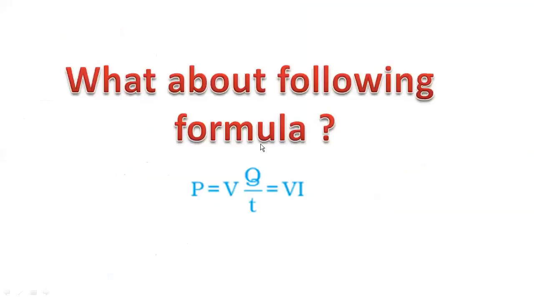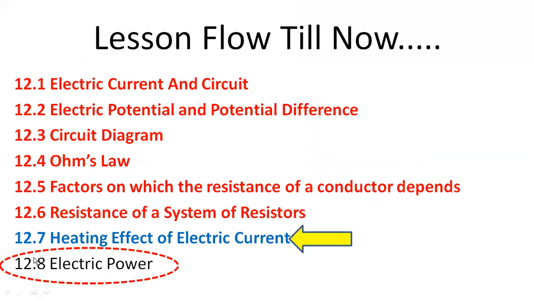Okay. Now there is another formula which is given in your textbook. Okay? Under this point, in this particular heat formula, there is also a formula given for power. This we will see in the last subtopic. We are not going to discuss this formula. This is given in our textbook in the same subtopic, but we will discuss it at the end because this is related to power, and power is available in the last subtopic. You can see we are discussing 12.7. This formula is given in 12.7, but we will discuss it in 12.8 because technically it belongs to 12.8. Okay, so we are skipping it.